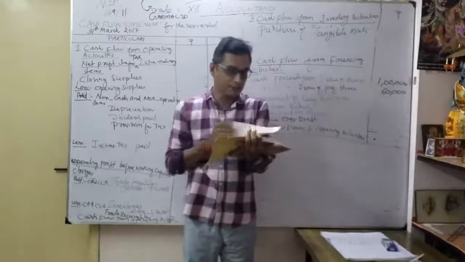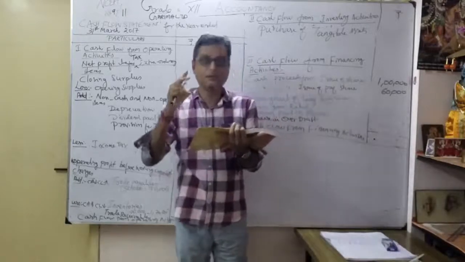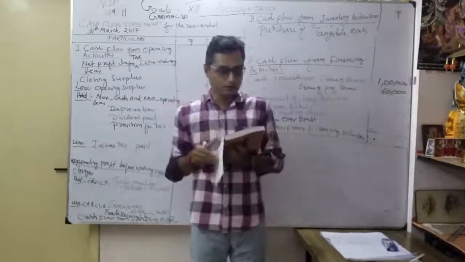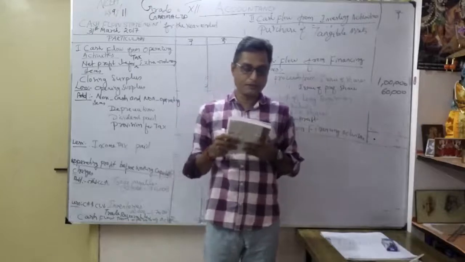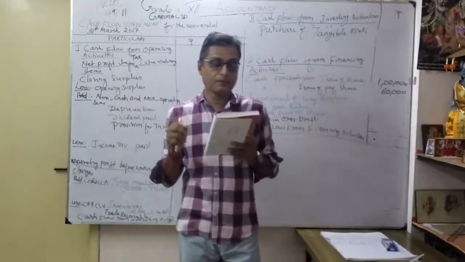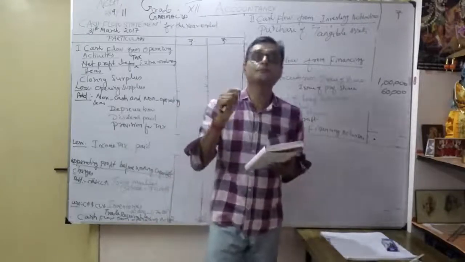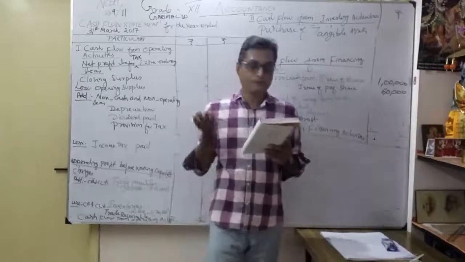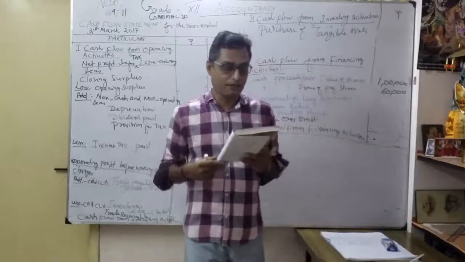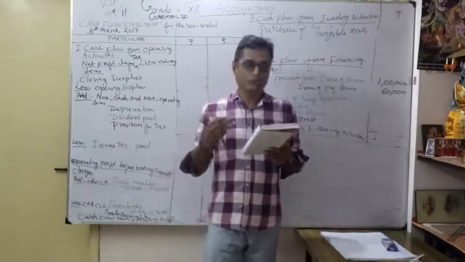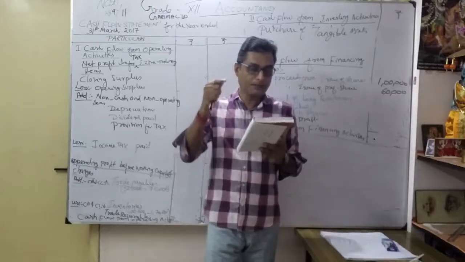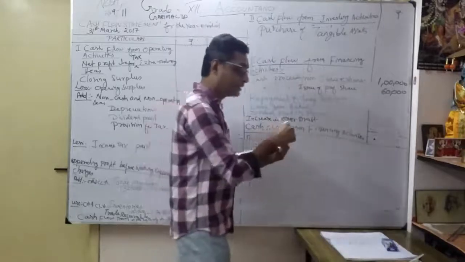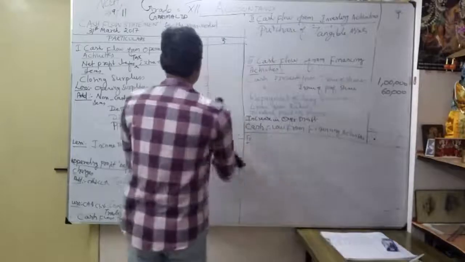Okay, now move to the second one, reserves and surplus. We should be very careful with this problem. See note number 2. They have given what? Reserves and surplus. Surplus in statement of profit and loss at the beginning of the year, how much? 28,000. So what have they done? Add profit for the year 16,000. Thereafter, less the dividend 4,000. Finally, profit at the end of the year, how much? 40,000.